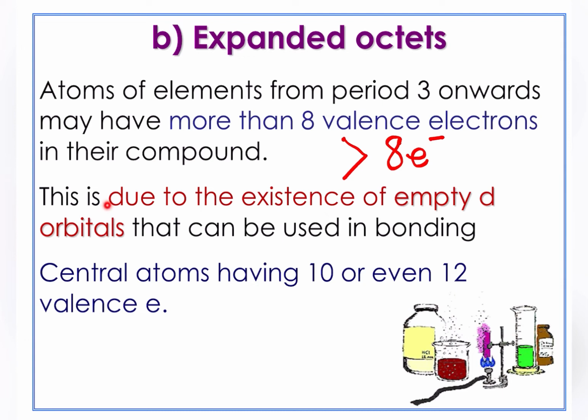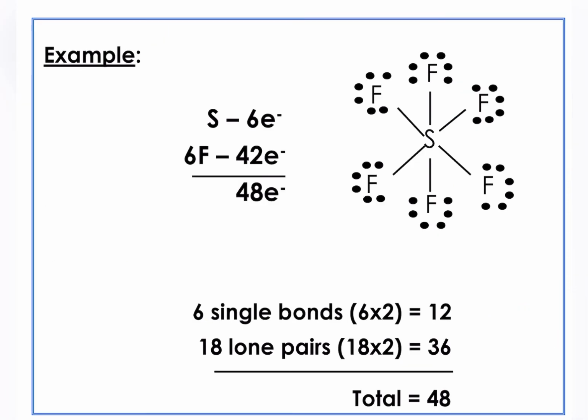Why this happen? It is due to the existence of empty d orbitals that can be used in the bonding. So this word sangat-sangat penting dan soalan ini selalu ditanya. How expanded octet terjadi? This is your answer. And you should know that we focus for the central atoms only. So central atoms in expanded octet will have 10 or even 12 valence electrons. So mari kita lihat satu contoh di mana I got SF6 in our example.